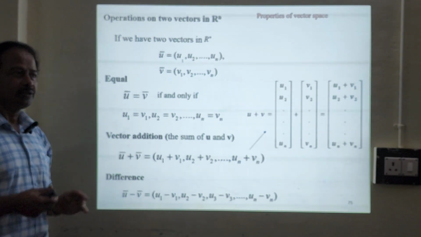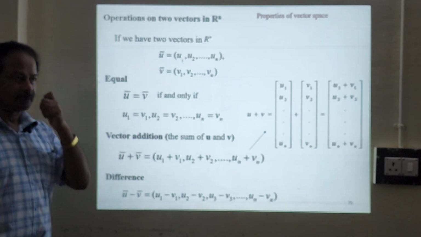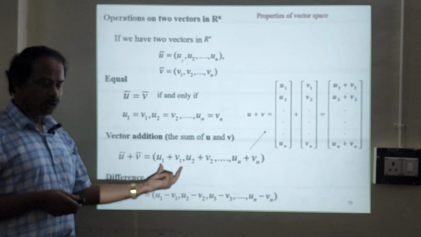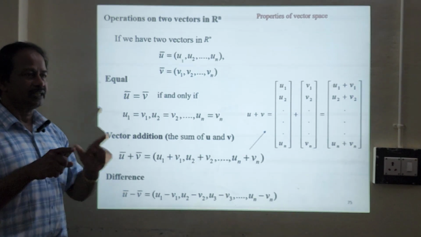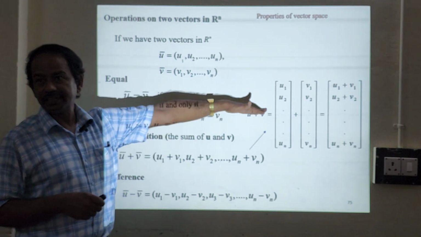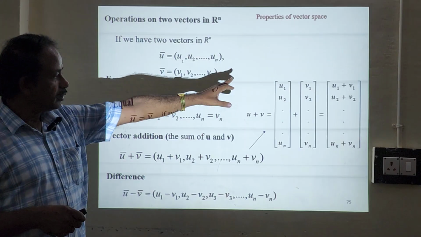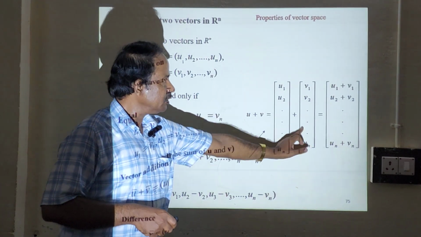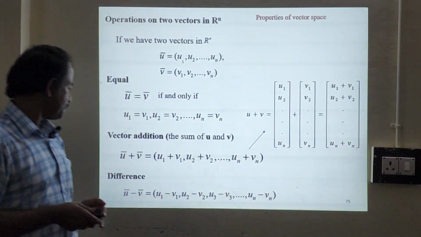Vector addition. You can add each component of one vector to the other. Suppose u plus v can be written as u1 plus v1, u2 plus v2, dot dot dot, un plus vn. So you can add the components and get the vector addition. This can be represented in terms of matrices. Here is the u vector, and this is the v vector. You add these two, and that will give you the final one, u plus v.